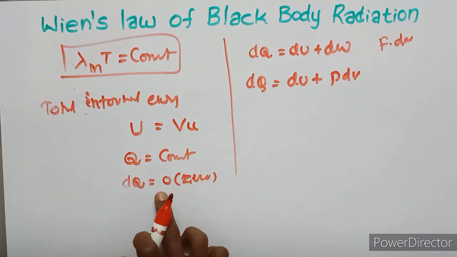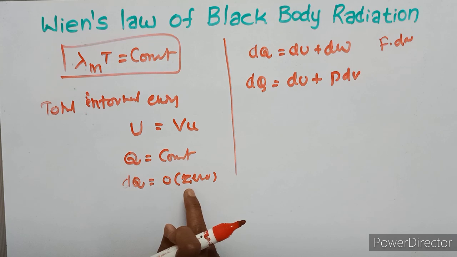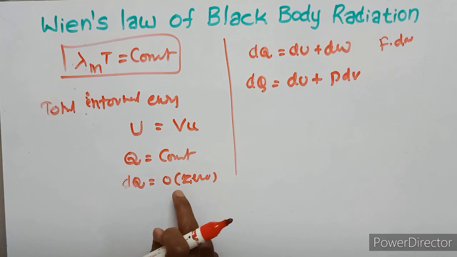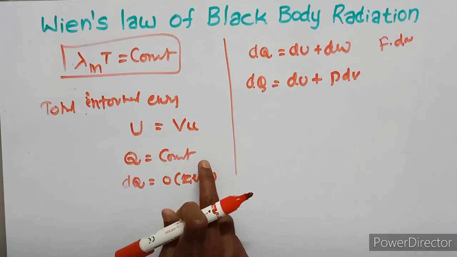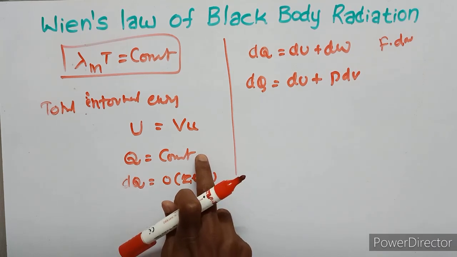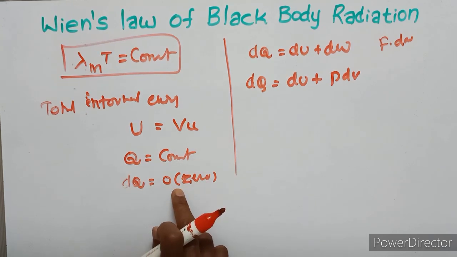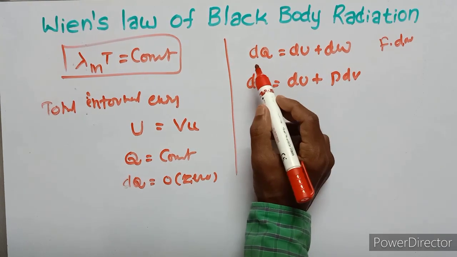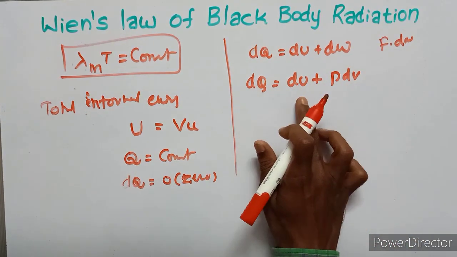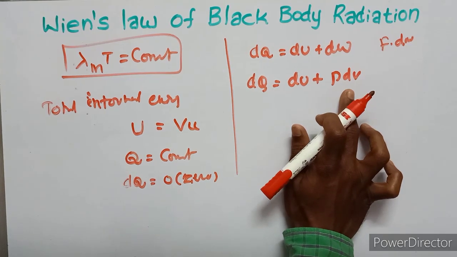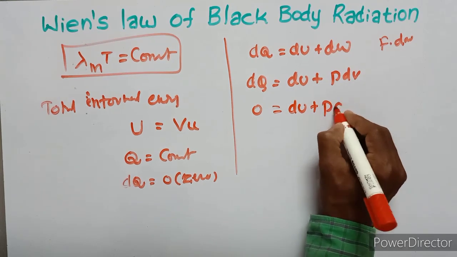Since the process in the spherical enclosure is adiabatic, thermal energy is constant and dQ is 0. So dQ equals dU plus P dV, then 0 equals dU plus P dV.